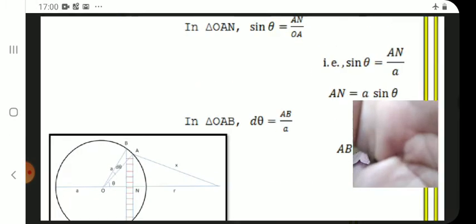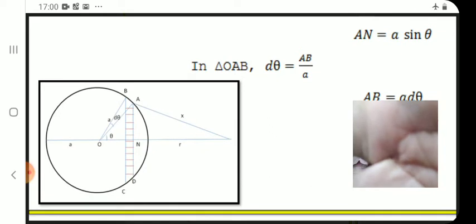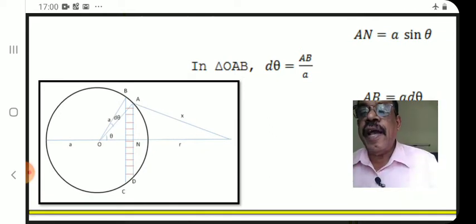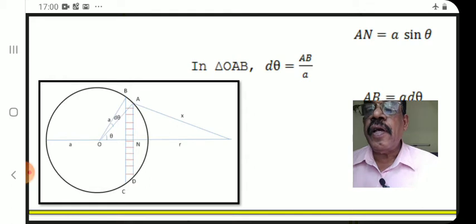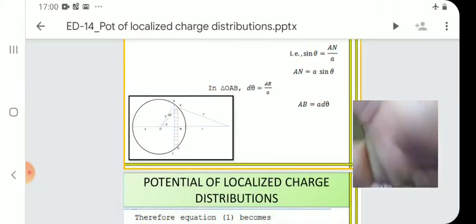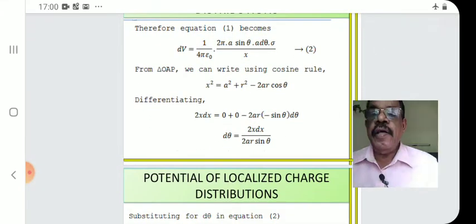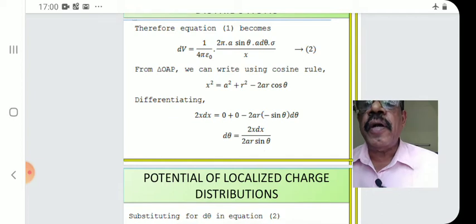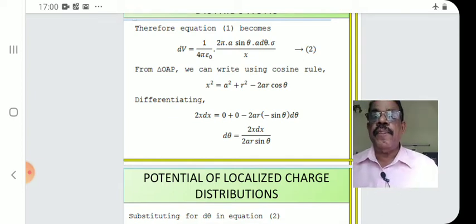For triangle OAP, we have marked theta as the angle. Therefore, we write x square is equal to a square plus r square minus 2ar cos theta. That's the relation. You can refer to the cosine formula in trigonometry. It is also given in tables.